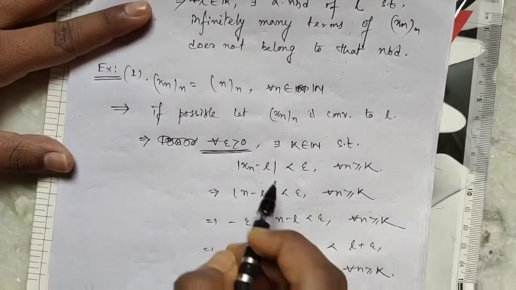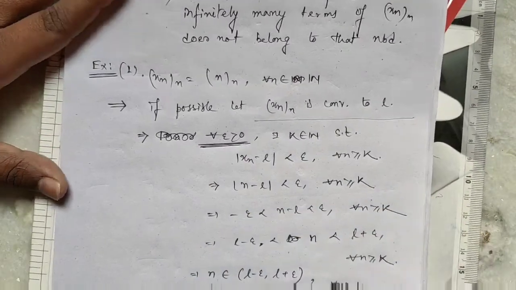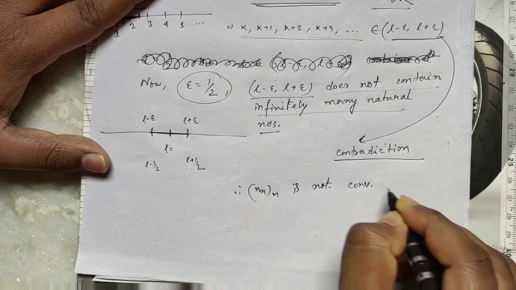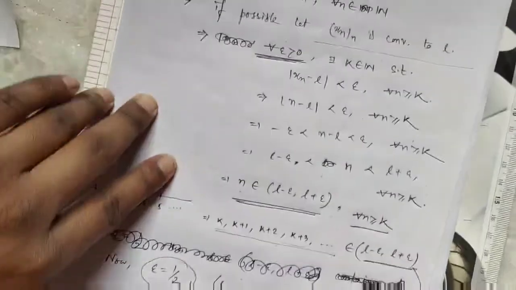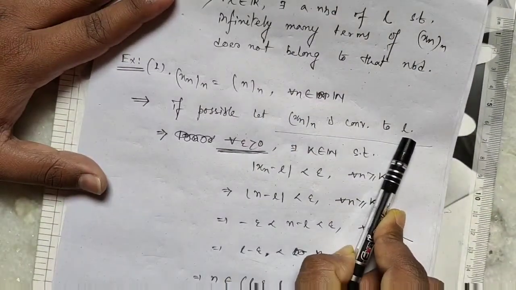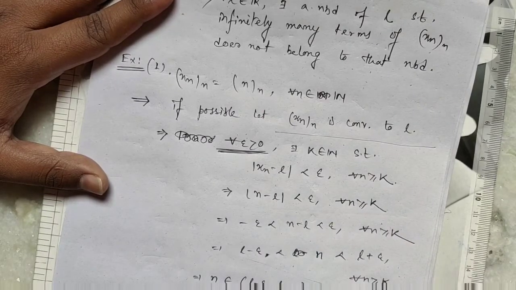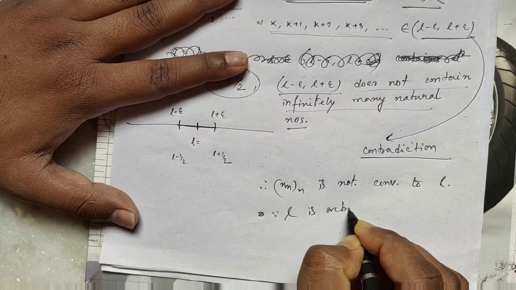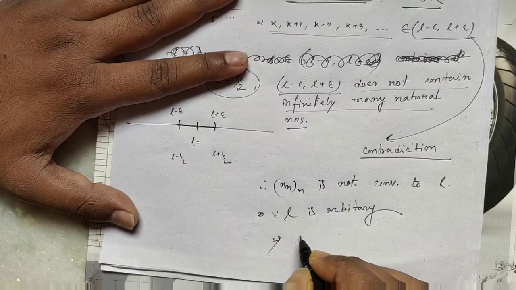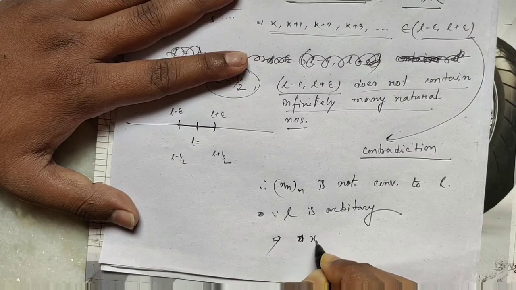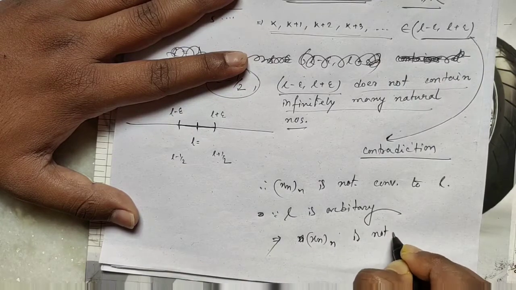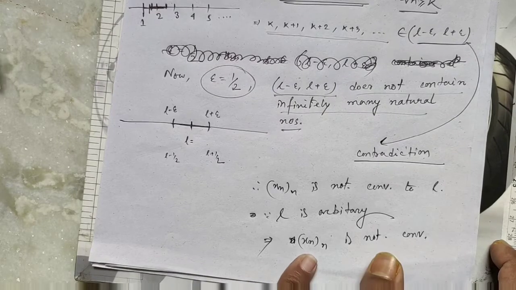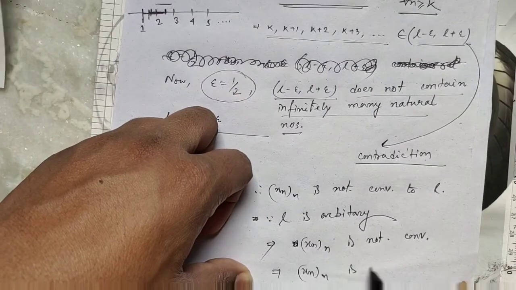Therefore xn does not converge to L. Since we did not choose any particular L, this is true for every L belonging to R. Since L is arbitrary, this implies xn is not convergent, because there does not exist any real number L such that limit xn equals L. So xn is not convergent, that is, xn is divergent.